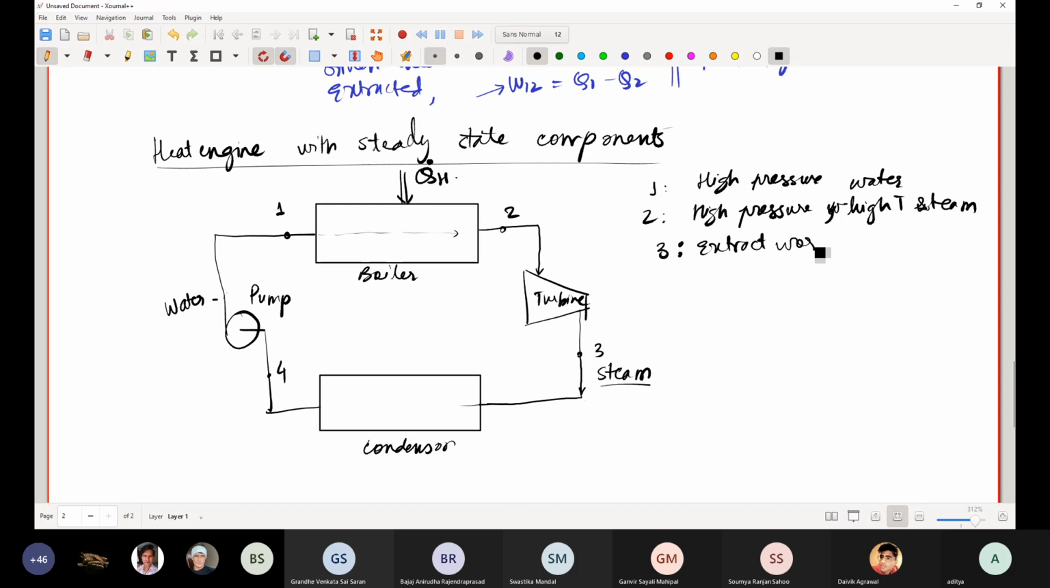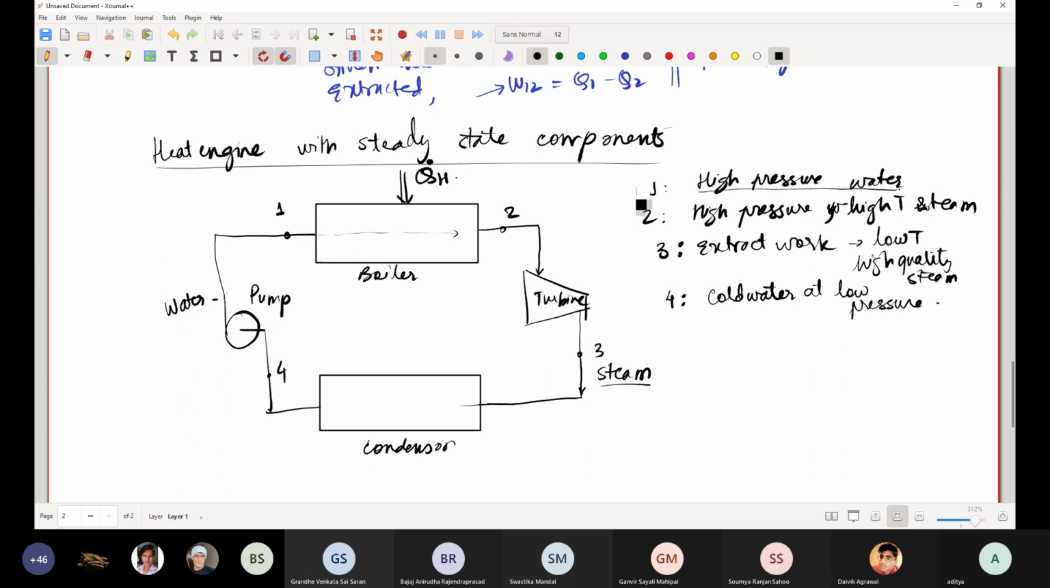from 2 to give low temperature, high quality steam. Low temperature, I mean, it is relatively low, but it is still high. Then at 4, you have cold water at low pressure. Actually, the output of the steam turbine is at low pressure. Now, cold water at low pressure has to be pumped to the boiler. So again, you have a pump.